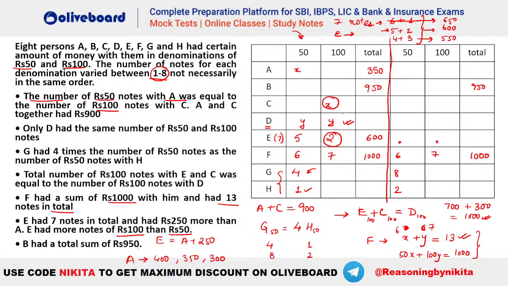Okay. So you can see here that what is given, x plus this one, that is x plus 2 has to be equal to y. So what are the possibilities here? We know the values can range between 1 to 8. So let's say, can we take your x as 1? No. Why? Because if we put 1 here, we have to put 1 here also. So 1 is not possible because h already has 1 here. So that means x cannot be 1. X cannot be 2 itself because E already has 2.